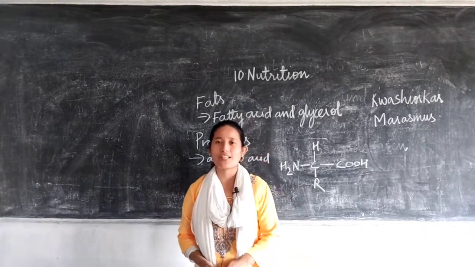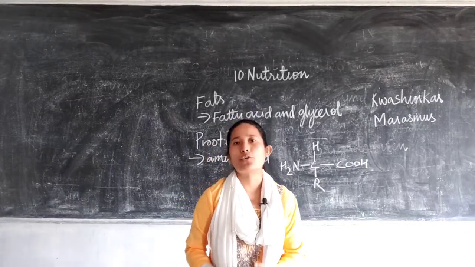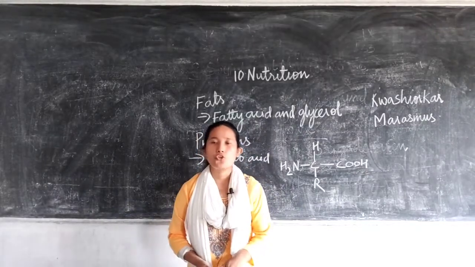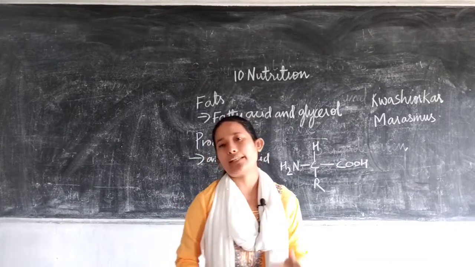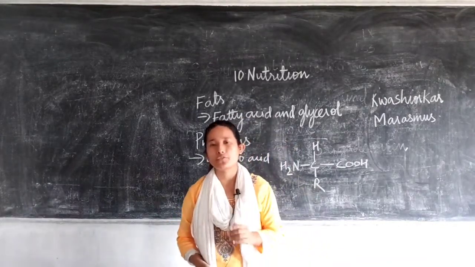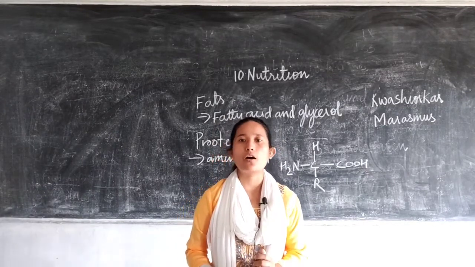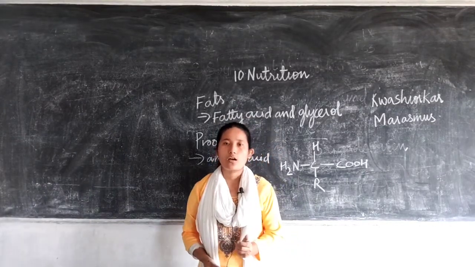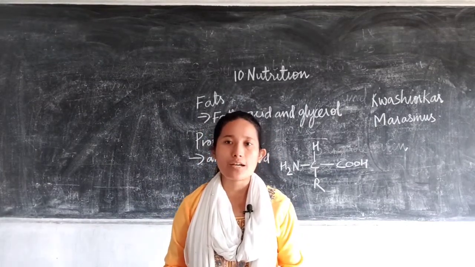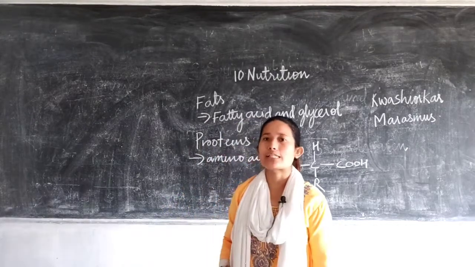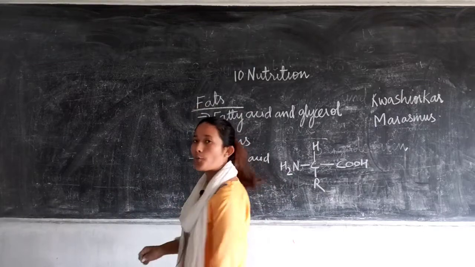So in our previous class we were discussing chapter 10, nutrition. Till date we have already discussed what is nutrition and what the different types of nutrients are, and then we were talking briefly about each one of the nutrients. In our last class we discussed carbohydrates, the types of carbohydrates, and the sources of different types of carbohydrates.